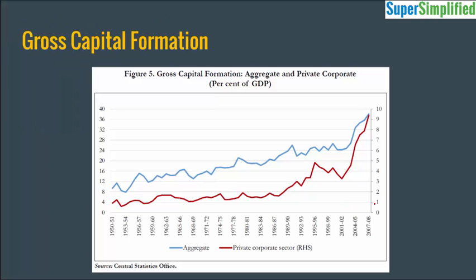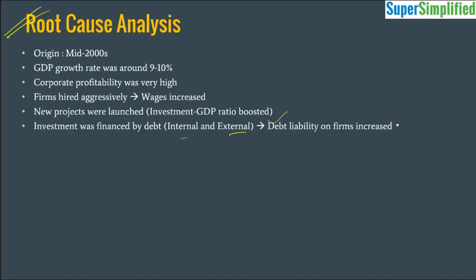You can observe in this graph here, we are showing the gross capital formation as a percentage of GDP. So in the mid 2000s, we can see there's a sudden spike in the investment to GDP ratio, right? So investment was rising very heavily. So this was the good time for India. The GDP growth rate was very high and the corporate sector was making money. So everyone was happy. But then suddenly the bad time started.